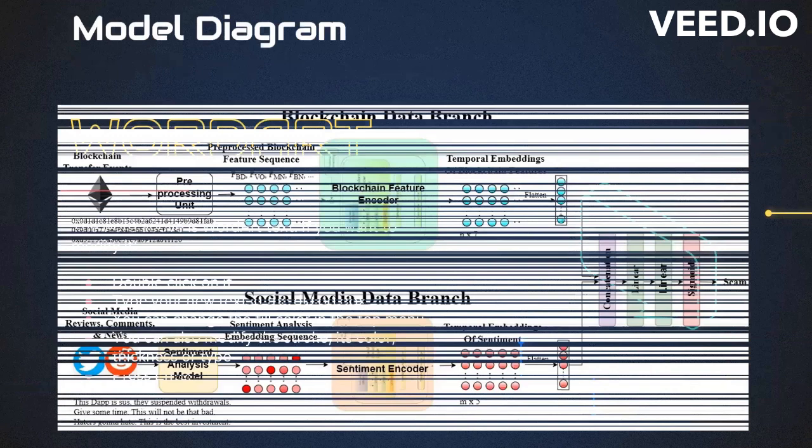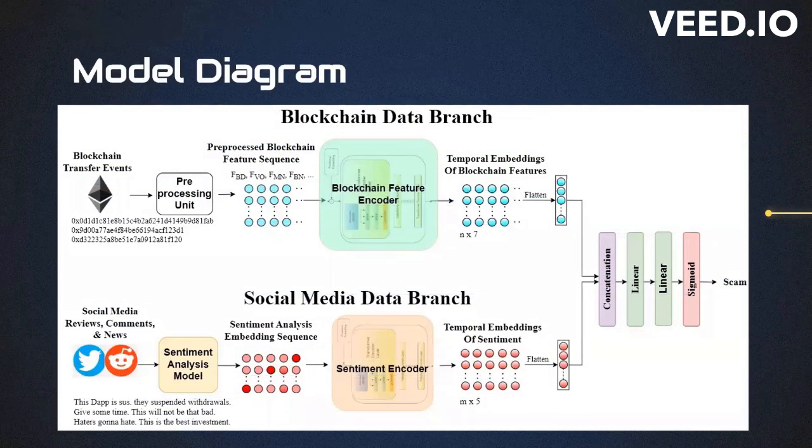And this is the model architecture of the proposed framework. As you can see, it is comprised of two different branches. One processes blockchain transaction data, and the other processes social media data. Using transformer encoders, this model converts those two input streams into temporal embeddings and concatenates them to produce a binary output stating whether that token is a scam or a trustworthy one.